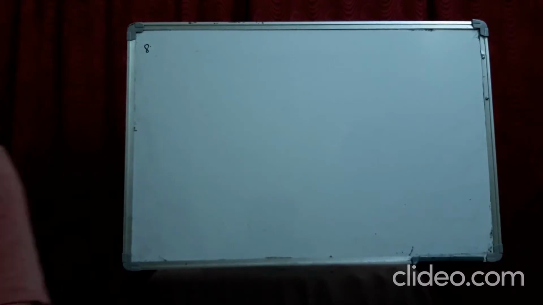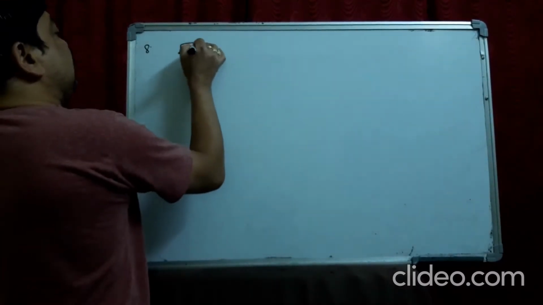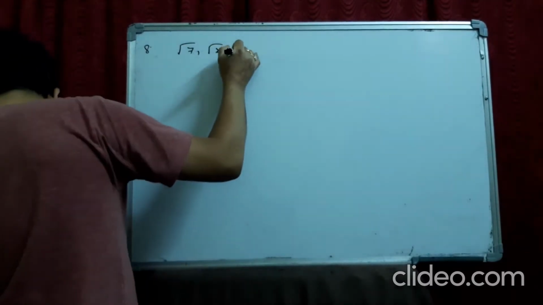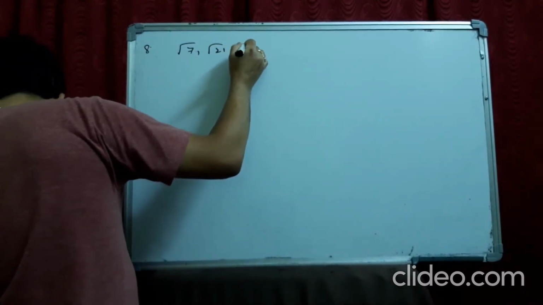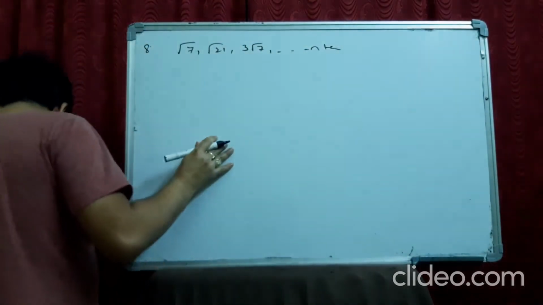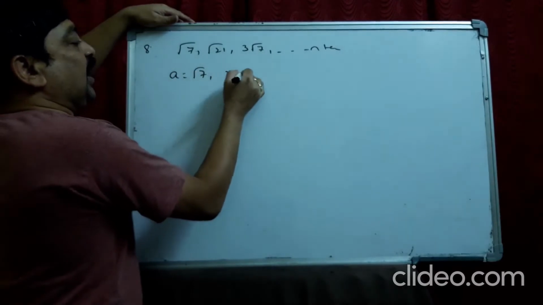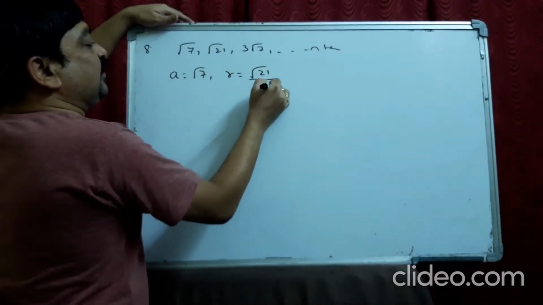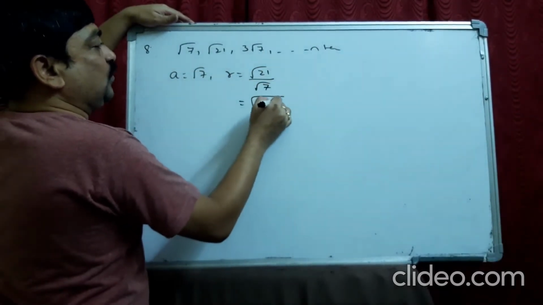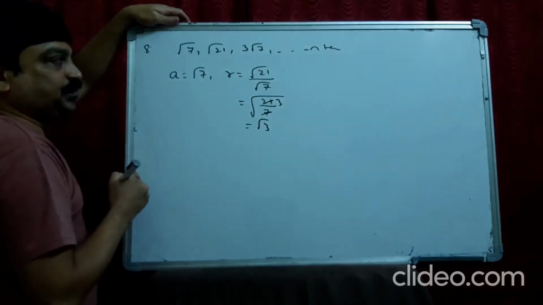Okay, look at the eighth one. Sum to n terms they ask us: root 7, root 21, 3 root 7, and so on till n terms. So let us write. A is root 7. R is root 21 by root 7. You can write it as root of 21 by 7. So root 3 is the ratio.